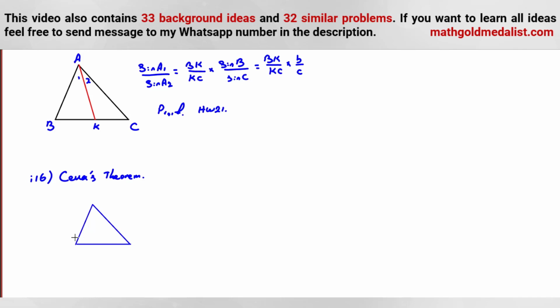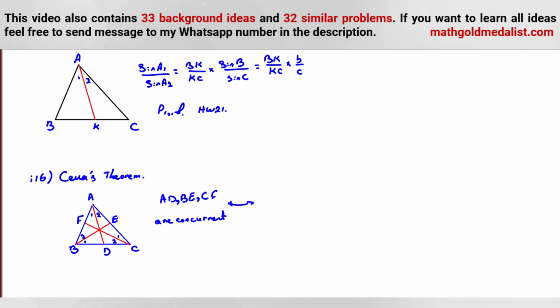ABC and we have three lines like this. This one, this one, this one. So these lines are what? Here, A, B, C. For example, D, E, F. You can say AD, BE, CF are concurrent if and only if A1, A2, C1, C2, B1, B2, like this.